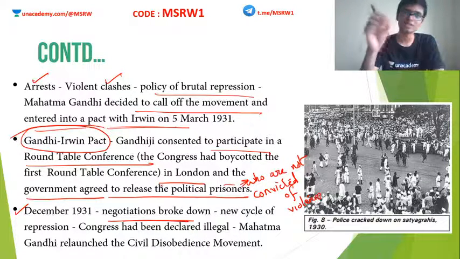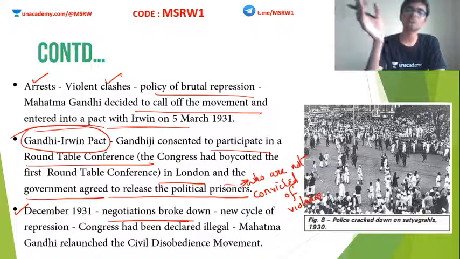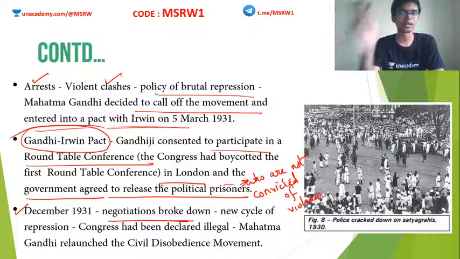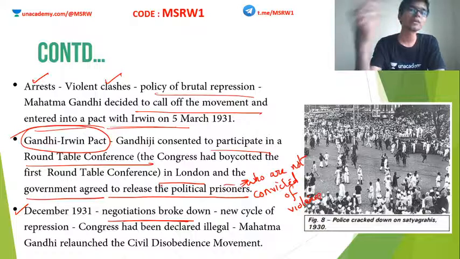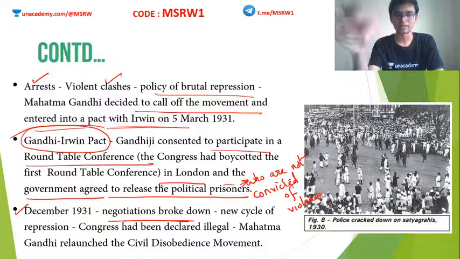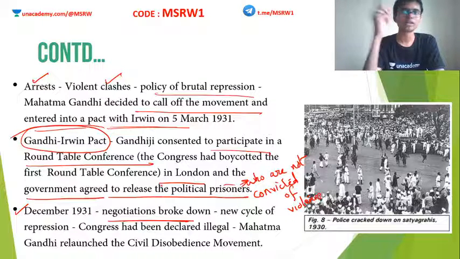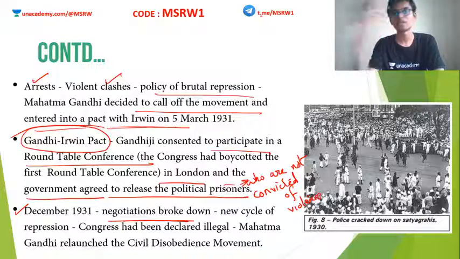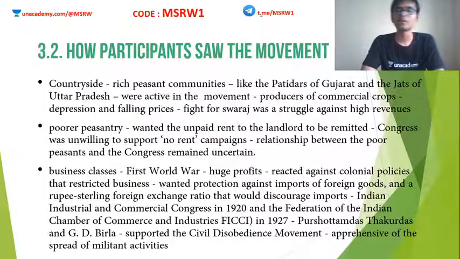So CDM, or the Civil Disobedience Movement, although it was called off as a part of the Gandhi-Irwin Pact, was relaunched by Mahatma Gandhi in 1931 when he came back to India. The problem was that within a very short time, within 1 year, CDM was again wrapped up and it eventually died out.